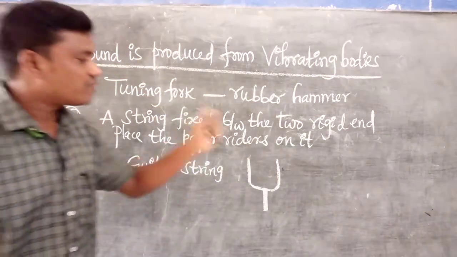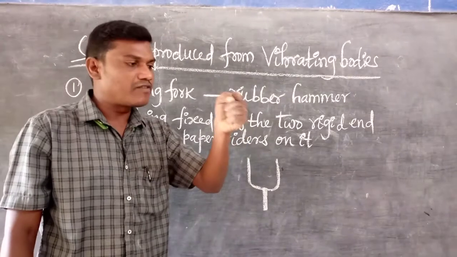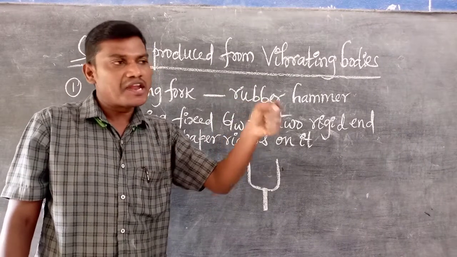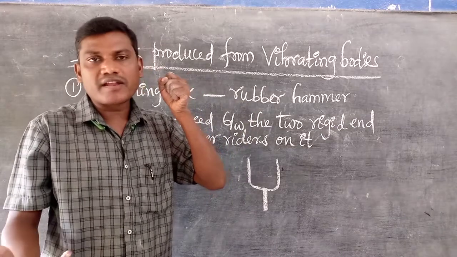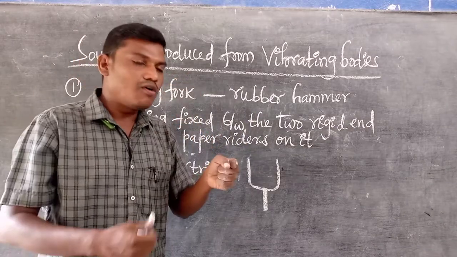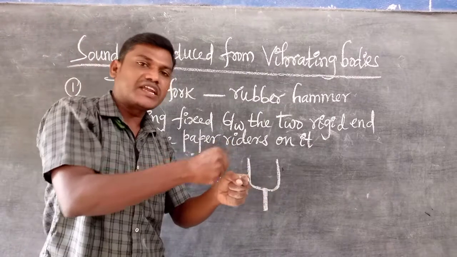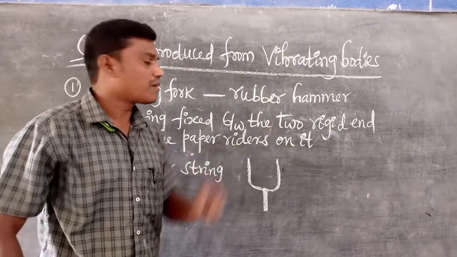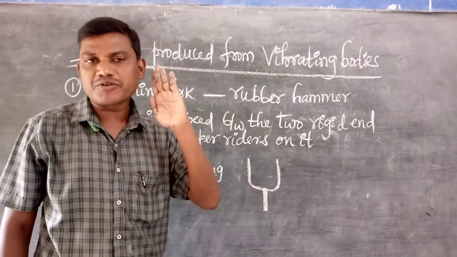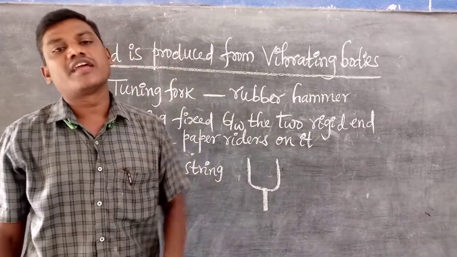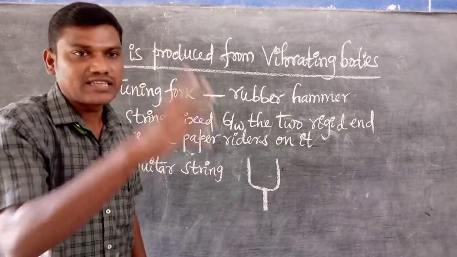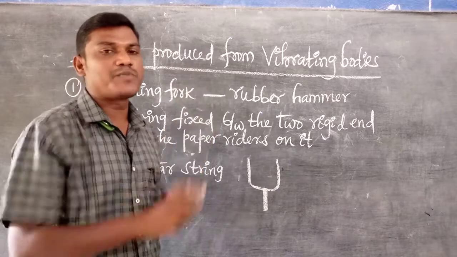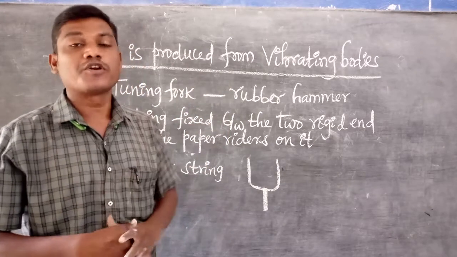Listen very carefully. First we take the tuning fork and hold it in our hand, and before striking with the rubber hammer, if we bring it near to our ear, we are not able to hear any sound. Now the second time, we hit the prongs of the tuning fork with the help of the rubber hammer. After that we bring it near to our ear. You hear the sound, but visually the tuning fork does not appear to be in vibratory motion, yet it produces the sound.